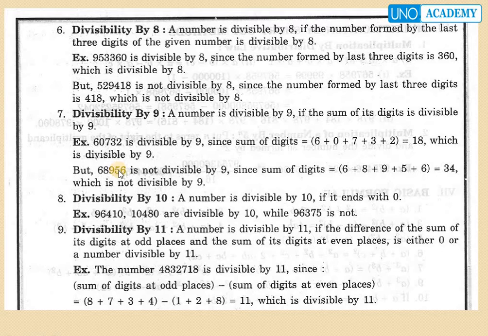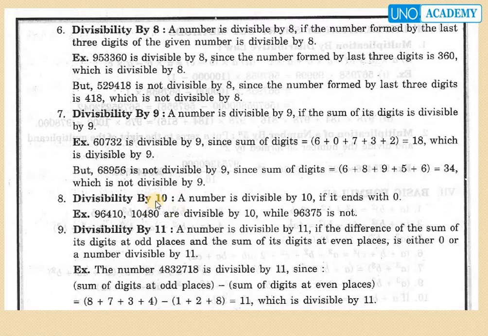Let's take another example. 68,956 is not divisible by 9 since the sum of the digits, 6 plus 8 plus 9 plus 5 plus 6, equals 34. Hence 34 is not divisible by 9, so the total number is not divisible by 9.